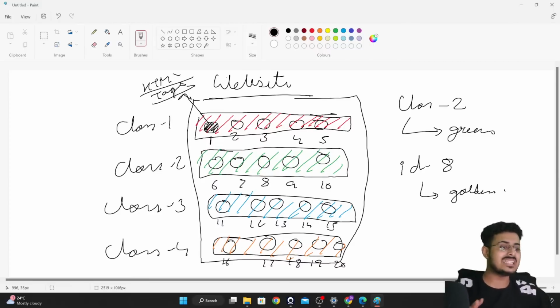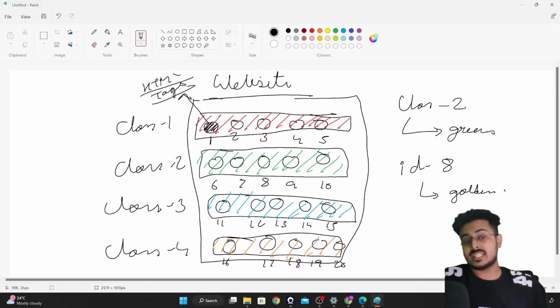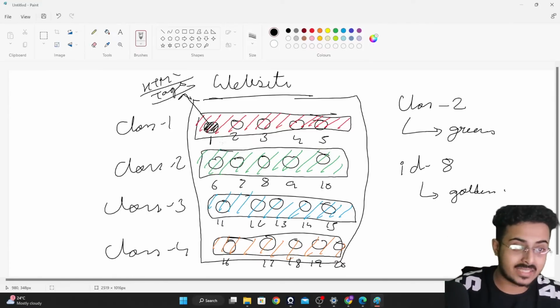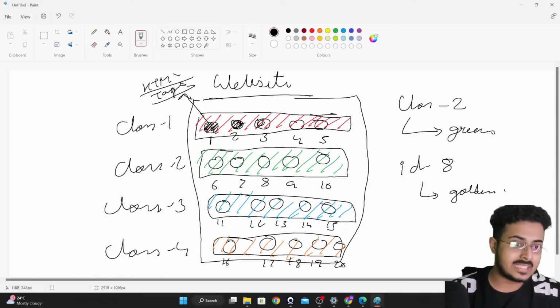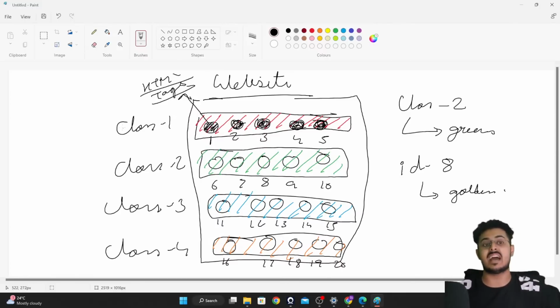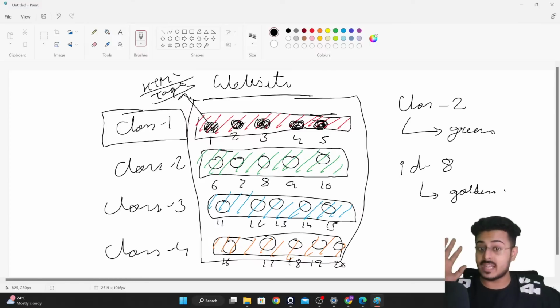These are not students right now. These are HTML tags. So the first thing that you're able to see here is multiple HTML tags together: this tag, this tag, this tag. Multiple HTML tags can have the same class.